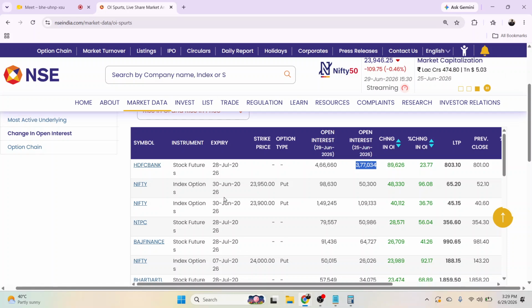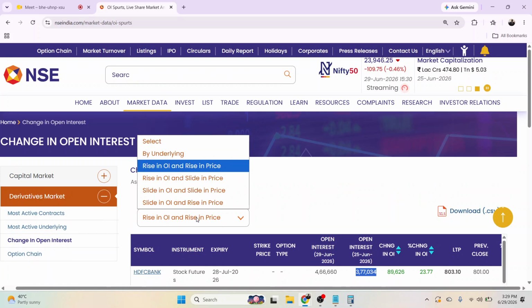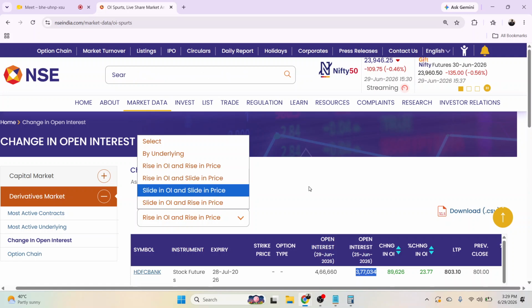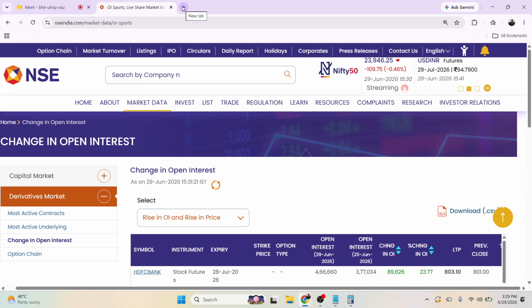Okay, so here you can see these are the increase in open interest, increase in price. Sir, a small doubt: will long unwinding and long build-up form only on the call side, or can they also be on the put side?